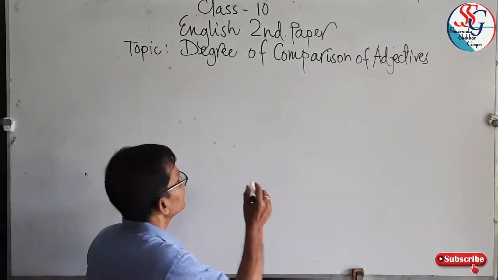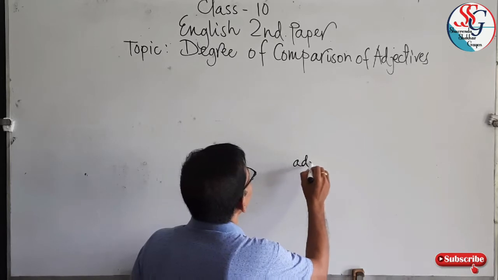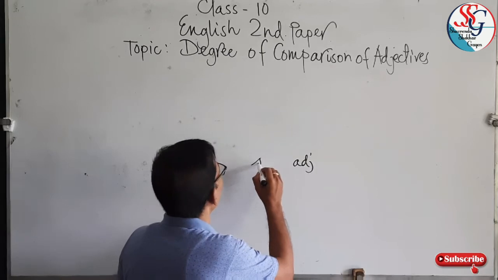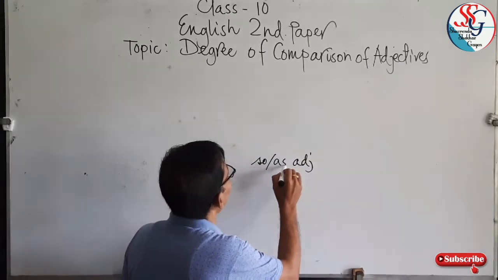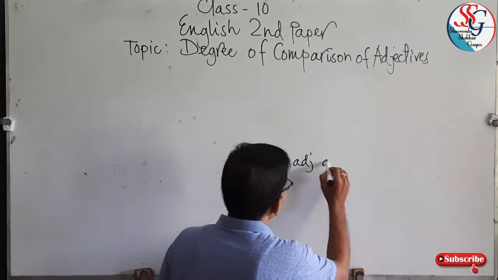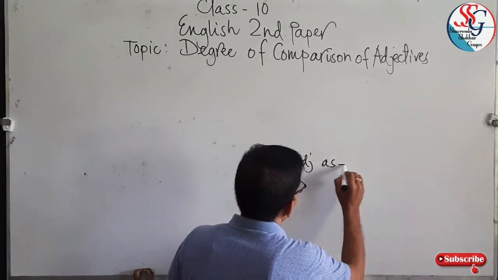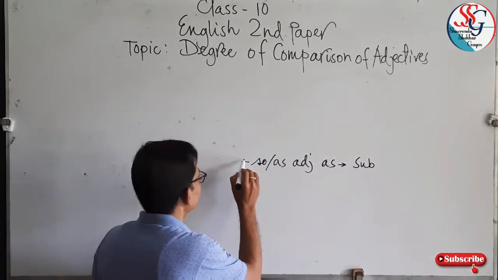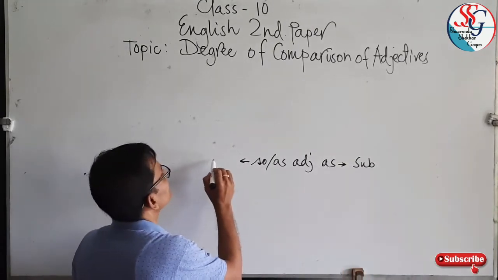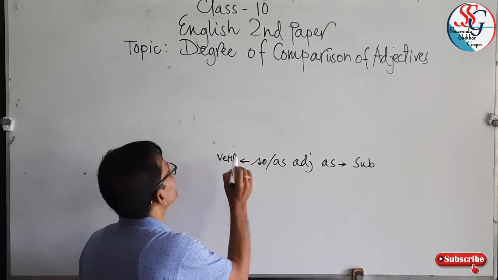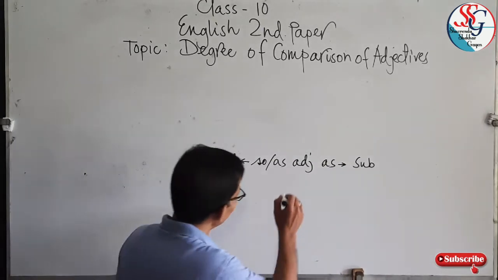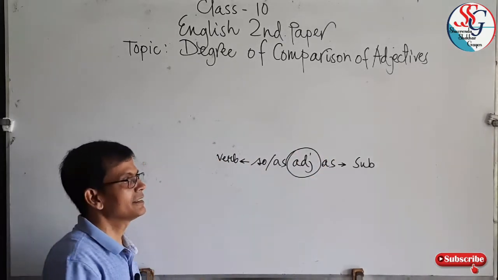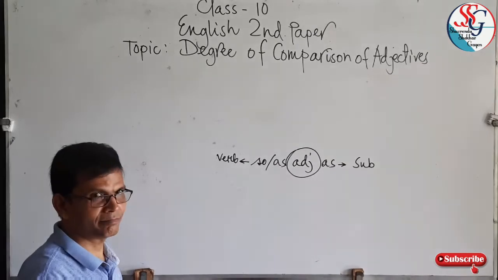So, when the adjective comes with so or as, then as, onto the right subject, onto the left verb, it is a positive degree sentence.